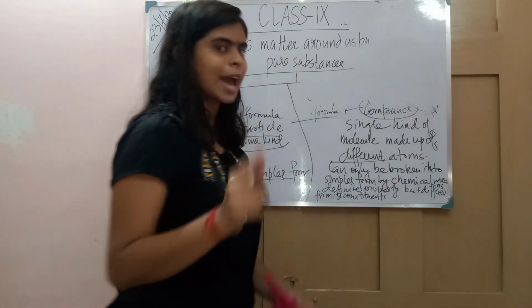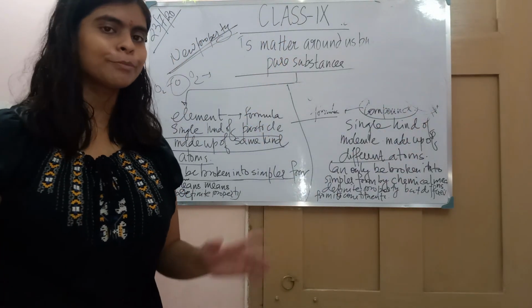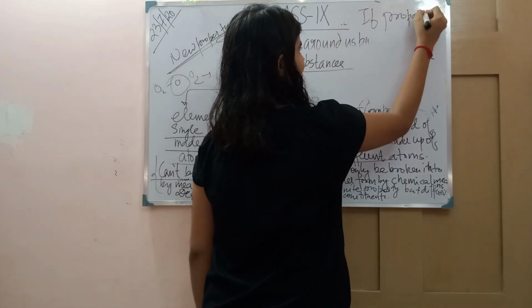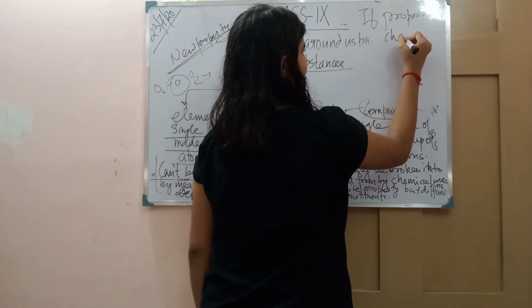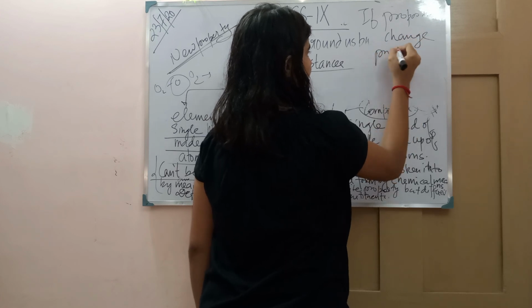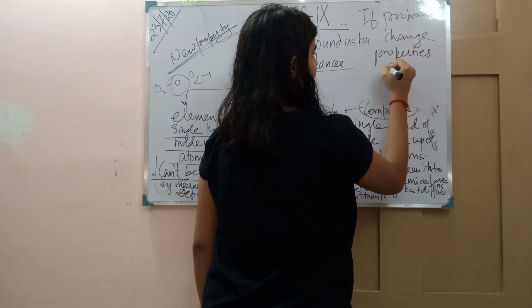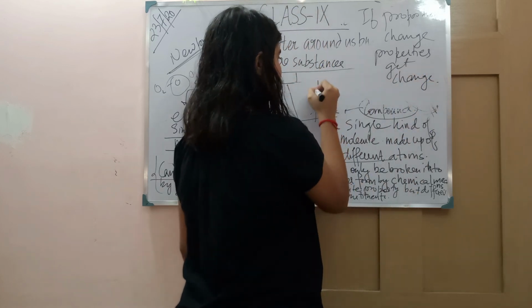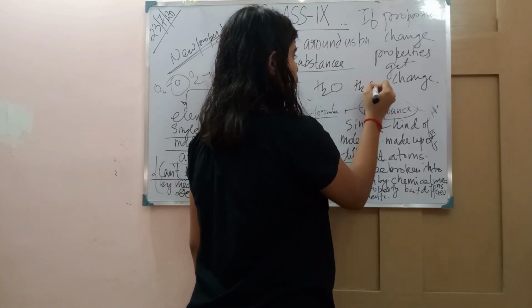So it has to be in a definite proportion, because if the proportion changes, the properties get changed. As I told you, H2O and H2O2.